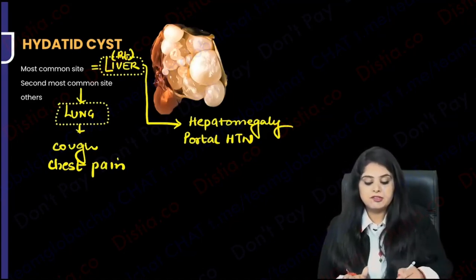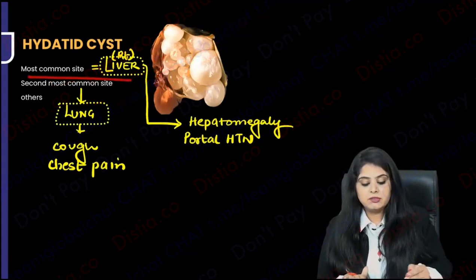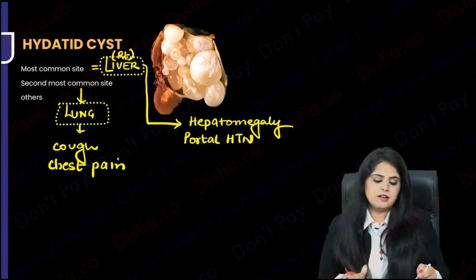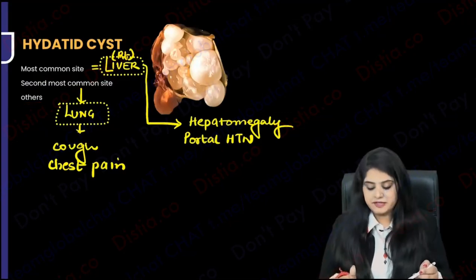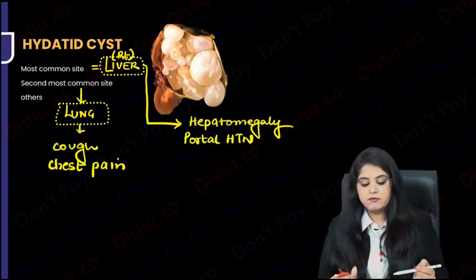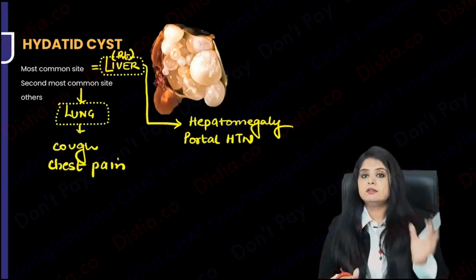So remember, the most common site is the liver, and the second most common site is going to be the lungs. Then after that, any other organ of the body can be affected. There is no end to that. But moving forward, this was all about the features.